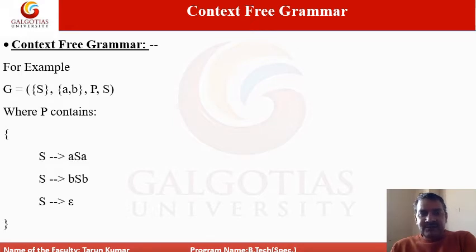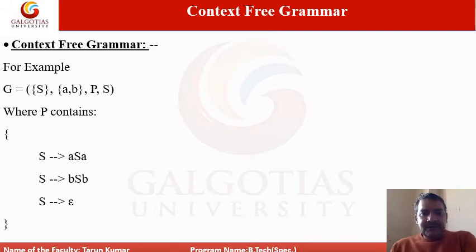In the production rules written on this slide, S goes to a S a, S goes to b S b, and S derives null. You can see in this grammar that there is only one non-terminal, or variable, named S. So you will write that S is in V.